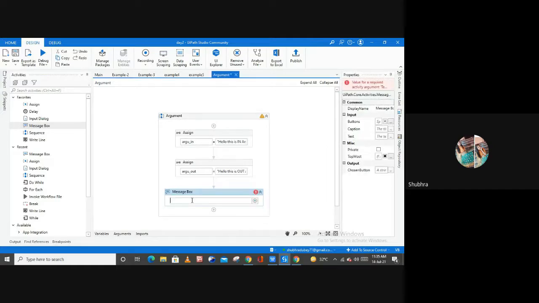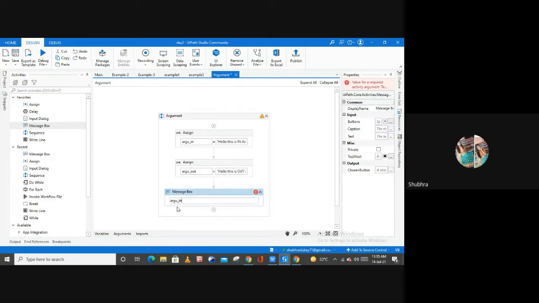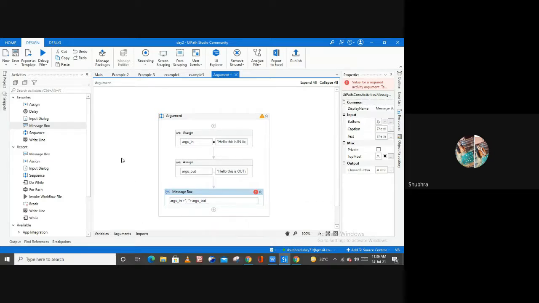And here let me simply display these two arguments. So argument in, then use a plus sign to separate your arguments, and then a plus sign again and mention your second argument, right?